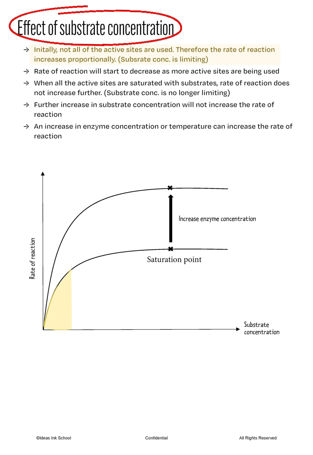At the beginning, when the substrate concentration is low, not all of the active sites found on the enzymes are being utilized. Therefore, as substrate concentration increases, the rate of reaction increases proportionally. This is because the substrate concentration is currently limiting the reaction. As more and more substrate is added, the rate of reaction will start to decrease as more active sites are being occupied. This trend will continue till all the active sites are used.